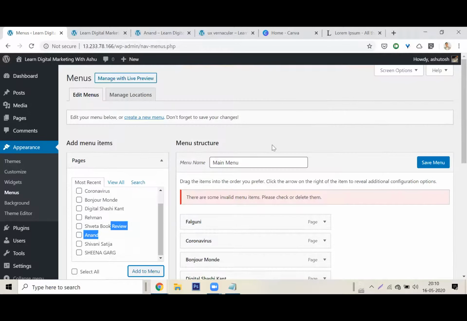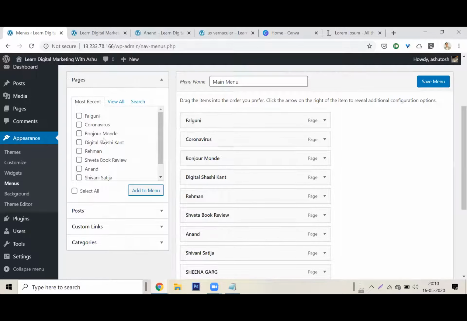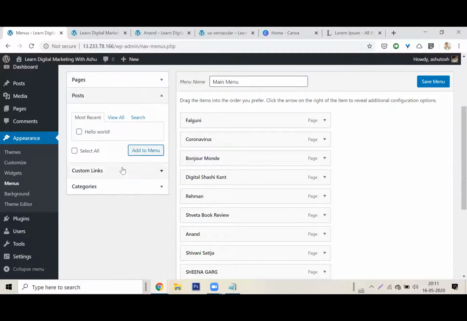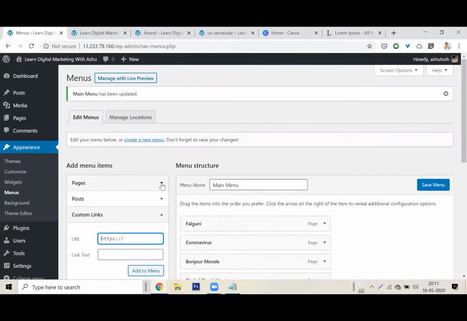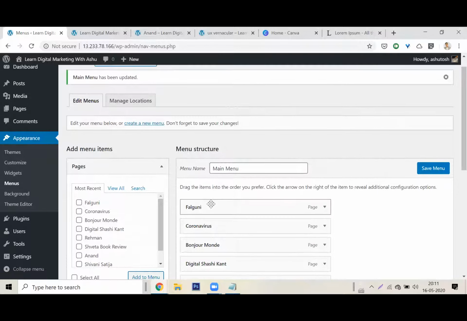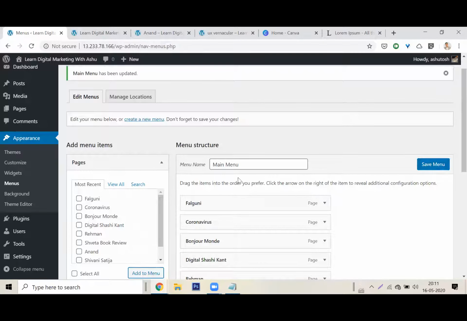Now this is the main menu. I clicked on save menu. Obviously I need not have put all the pages here. I could have put some other posts. I could have put some custom links also. If I wanted my menu to point to an outer website, I could have put it here. Anyway, I don't want to get into the intricacies right now. All my menu items are here, and I have clicked on save menu.